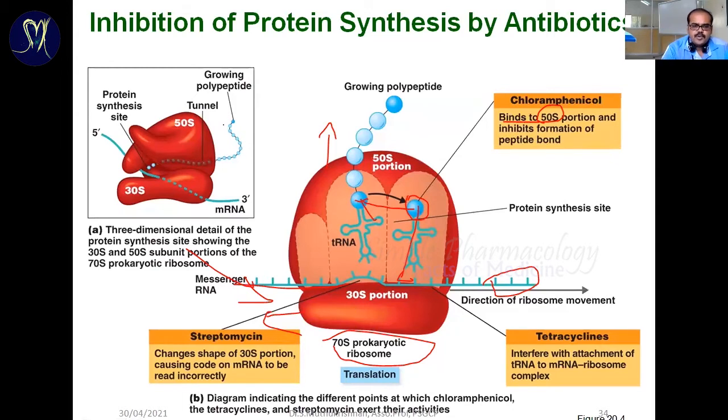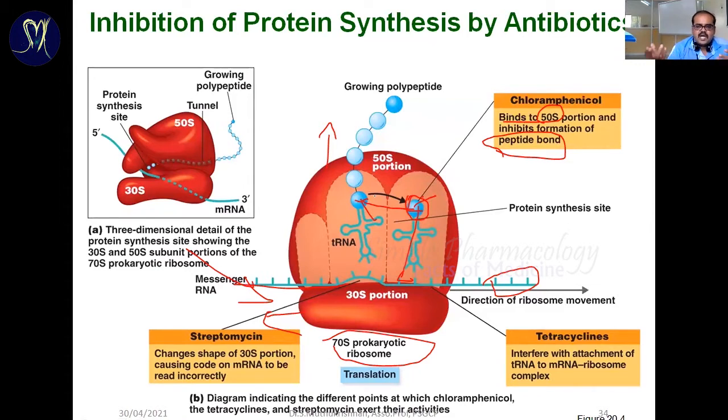Chloramphenicol is going to bind with the 50S portion. This is the 50S portion. So what is there in the 50S portion? It inhibits the formation of the peptide bond, because in this region the tRNA is going to bind and donate the amino acids. The amino acids join together one by one to form a polypeptide.